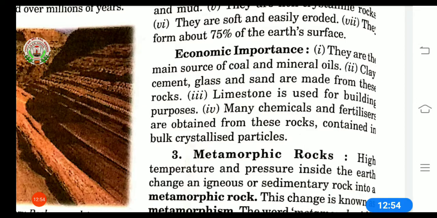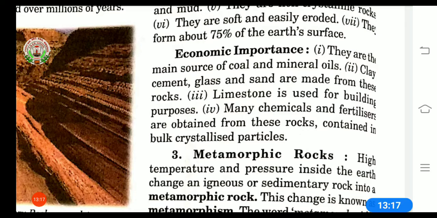Second, clay, cement, glass and sand are made from these rocks. Third, limestone, this is a kind of stone. Limestone is used for building purposes. For whitewash, people use this limestone. Fourth, many chemicals and fertilizers are obtained from these rocks.